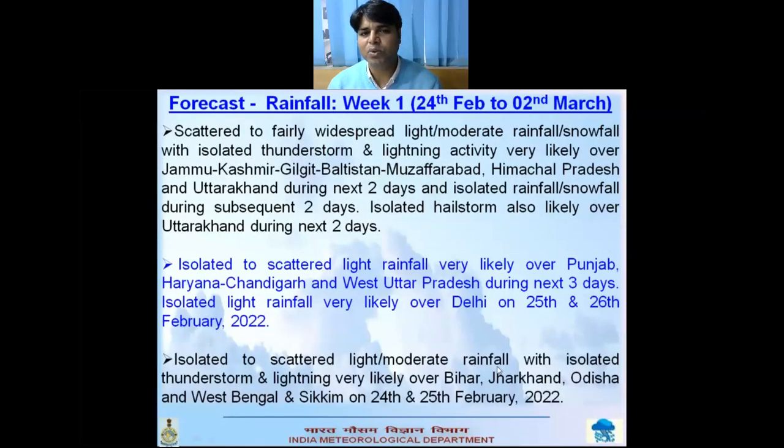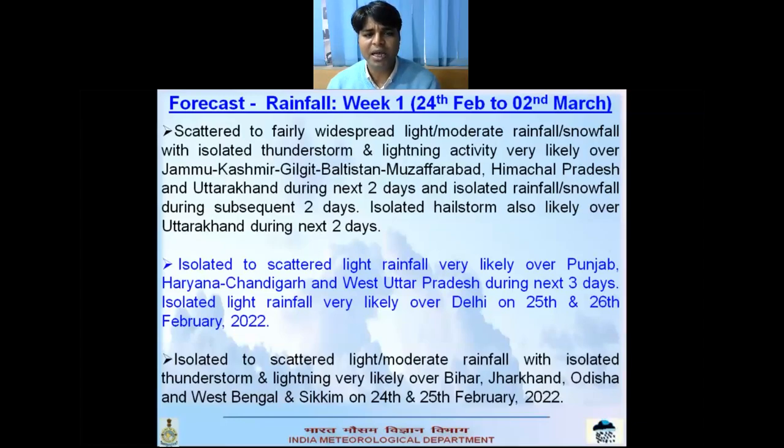Due to the active WD, scattered to fairly widespread light to moderate rain or snowfall with isolated thunderstorm and lightning activity is very likely over the Western Himalayan region, which is likely to continue during the next 2 days and reduce thereafter to isolated rainfall or snowfall. Hailstorm is also likely over Uttarakhand at isolated places during the next 2 days. Isolated to scattered light rainfall is very likely over Punjab, Haryana, Chandigarh and West UP during the next 3 days, and isolated light rain very likely over Delhi on 25th and 26th.